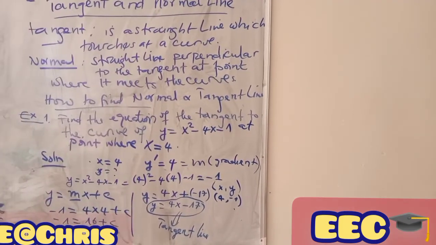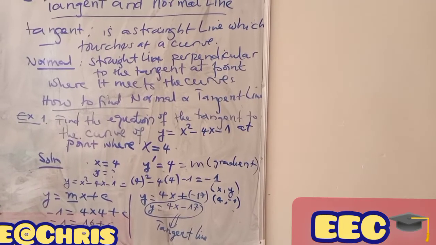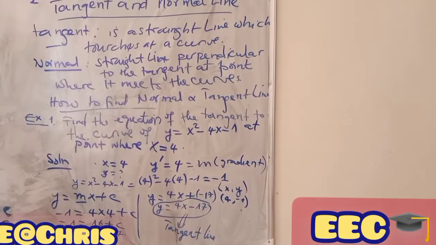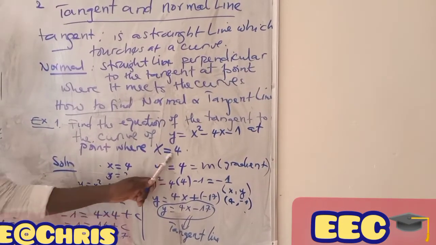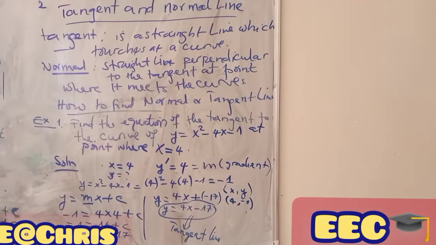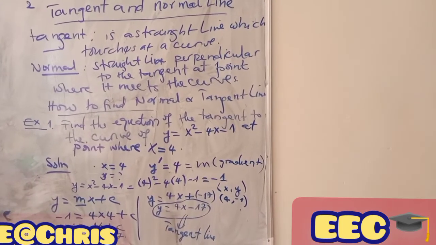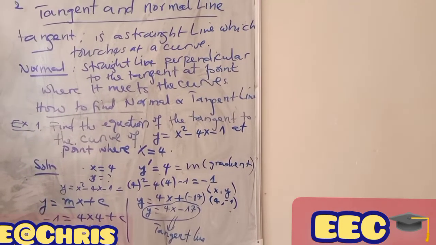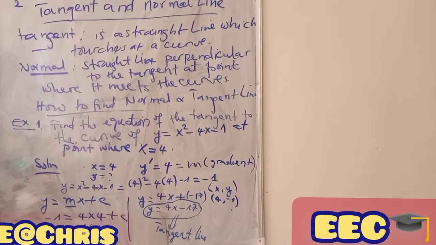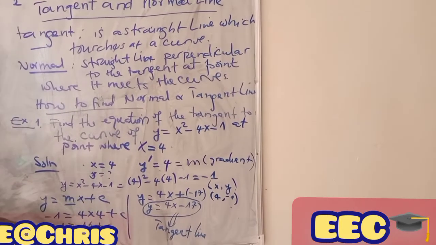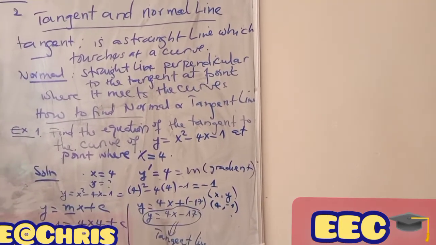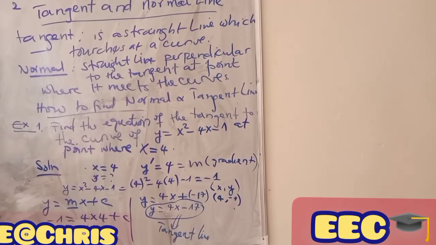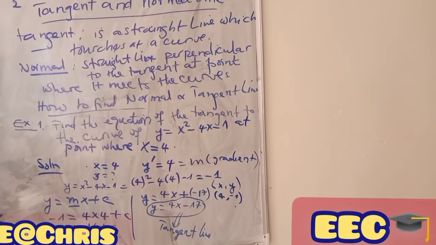This is our tangent line. You can use this formula as the first step, or you can use another formula where you make the derivative of this one. After making the derivative, use the other formula, y minus y1 equal to m times x minus x1, and then you calculate it and you will get an equation that looks the same as this one. So let us see the next example on the normal line.